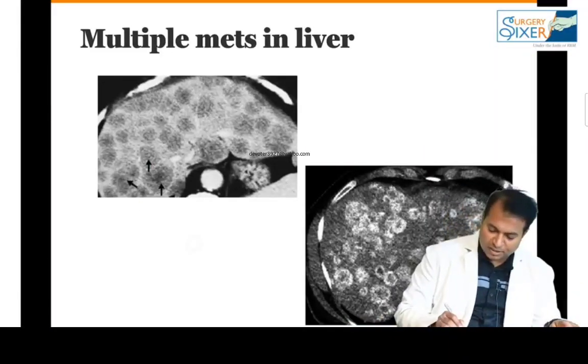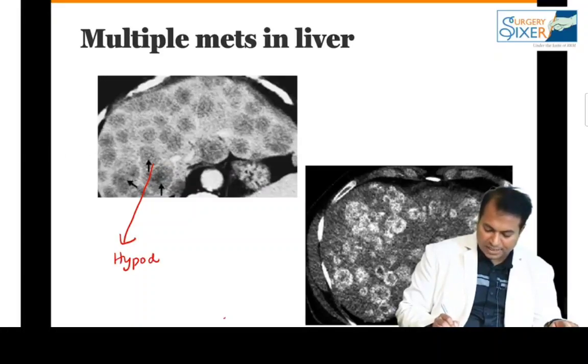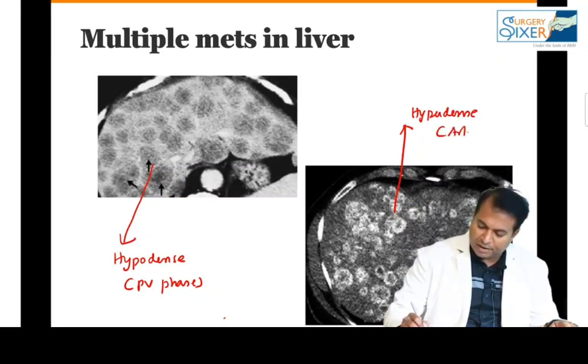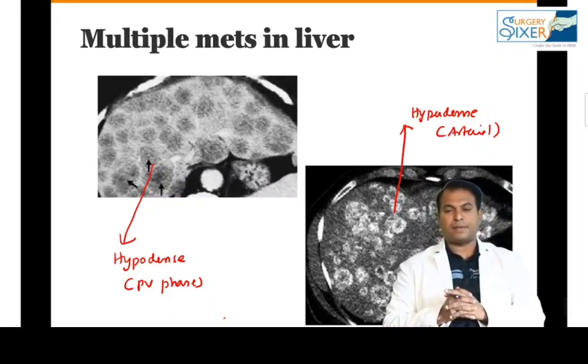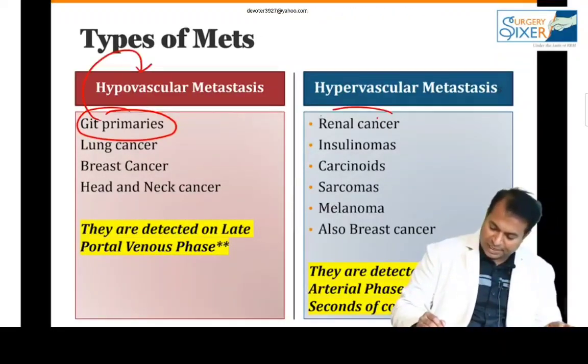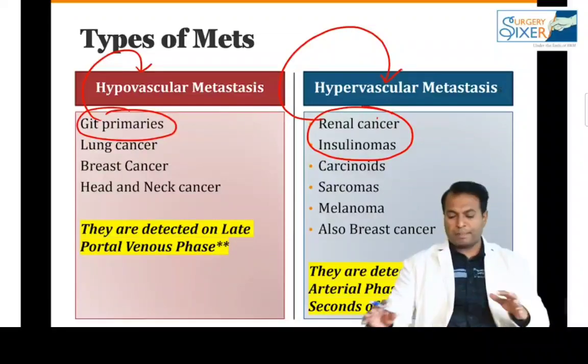So this is multiple mets. What are these mets known as? This is known as hypodense mets, and this phase is portal venous phase of the liver. This is hyperdense mets, and this phase is arterial phase of the liver. In arterial phase, you can see hyperdense mets. Hypodense mets are seen in portal venous phase. Please don't forget, GIT will have hypovascular mets. Renal cell and neuroendocrine will have hypervascular mets.